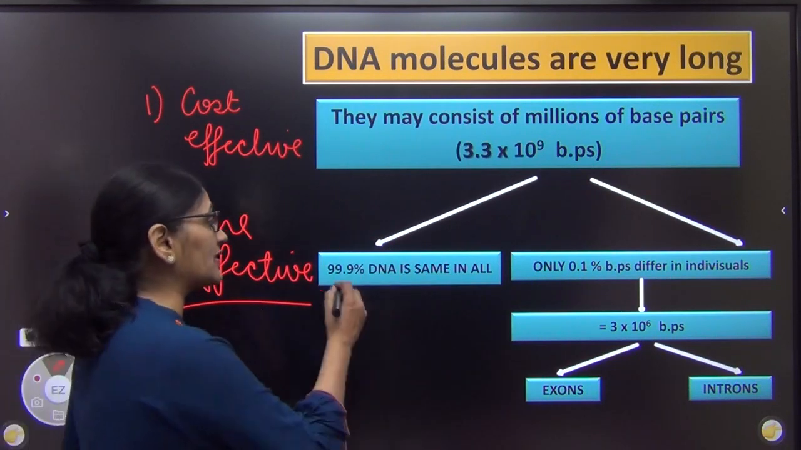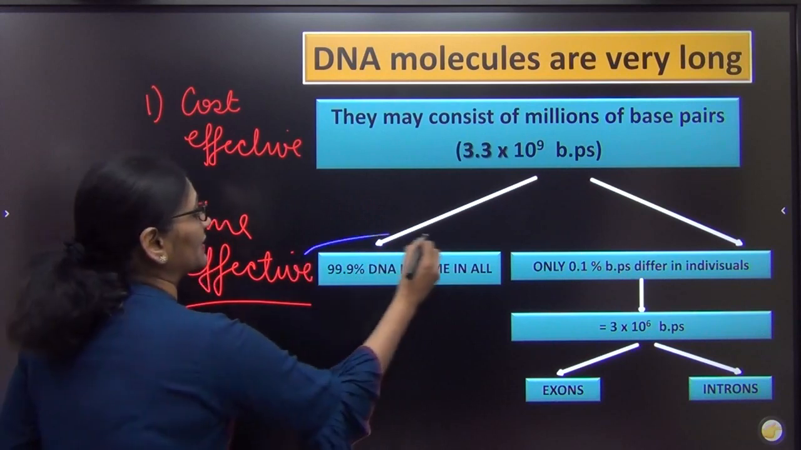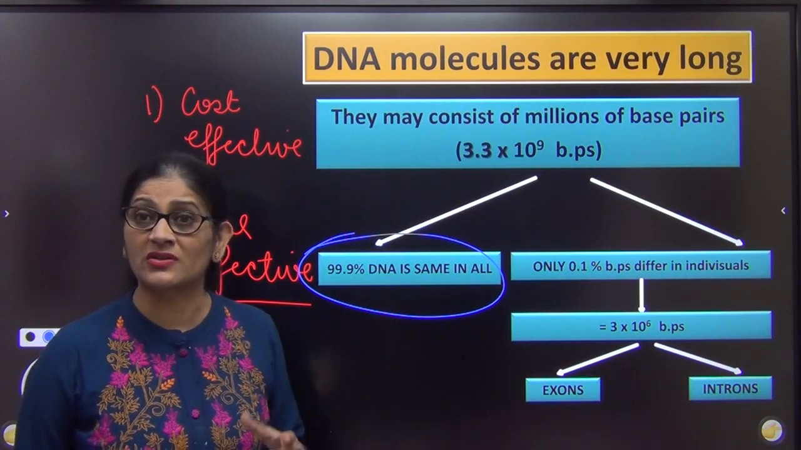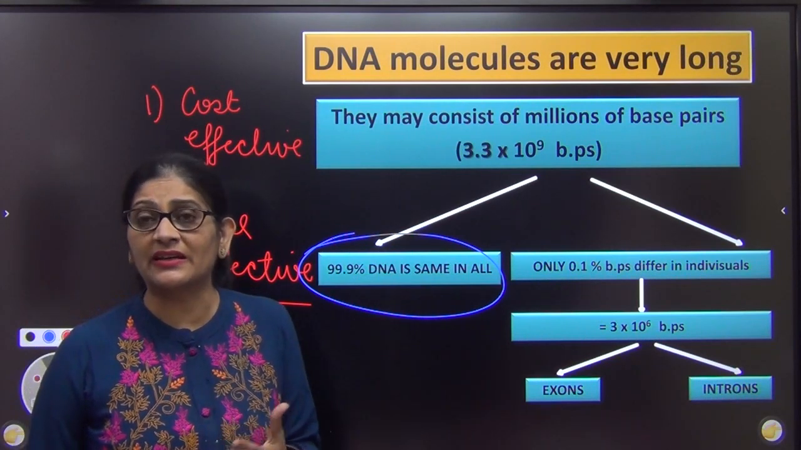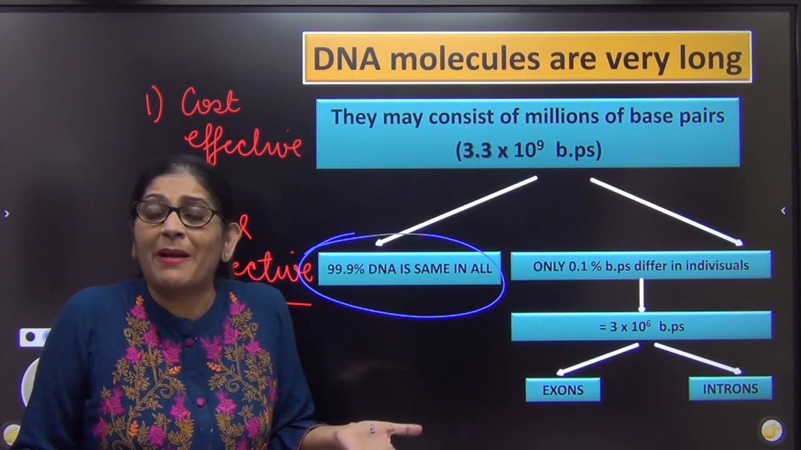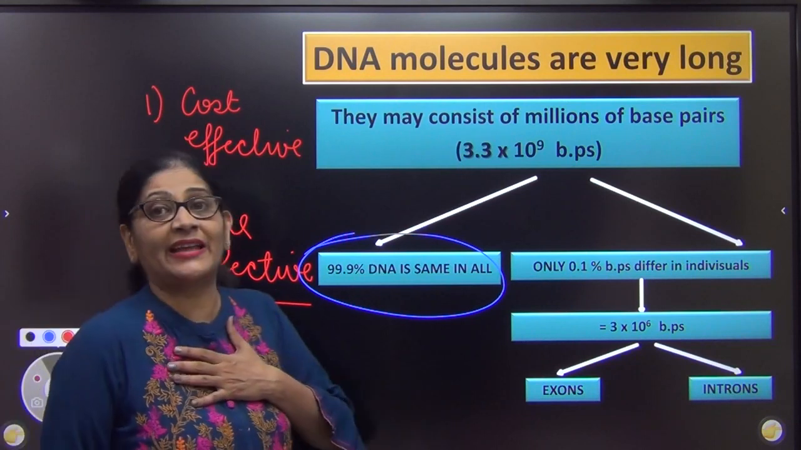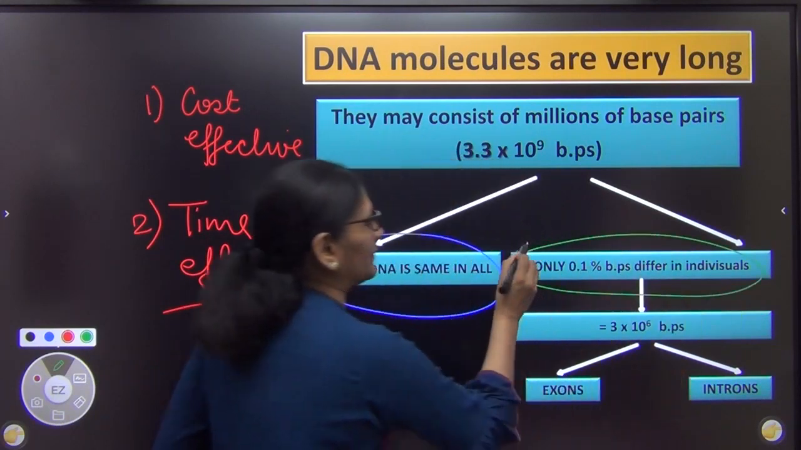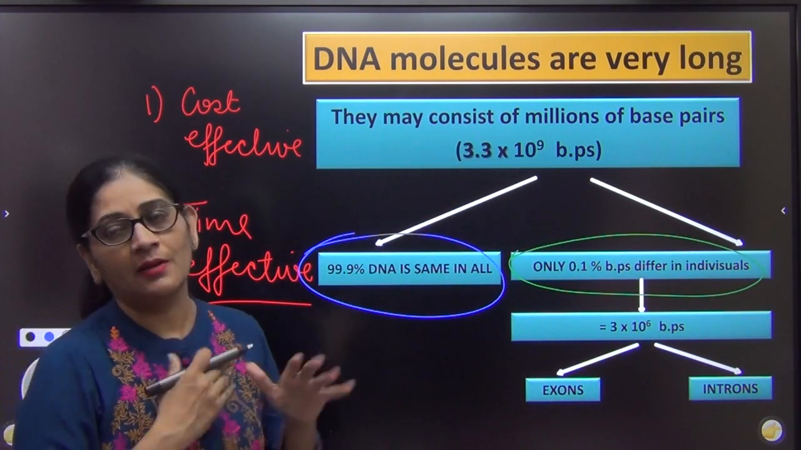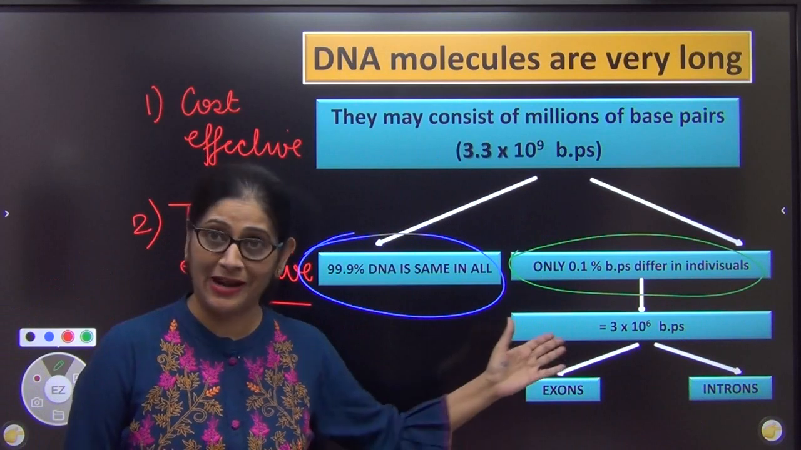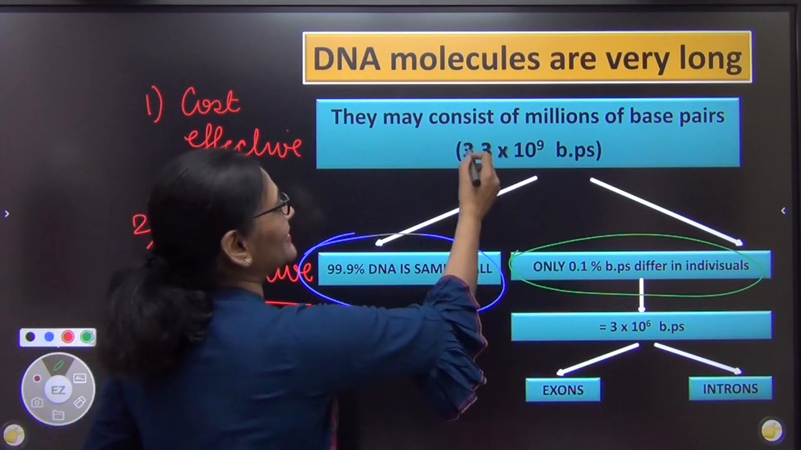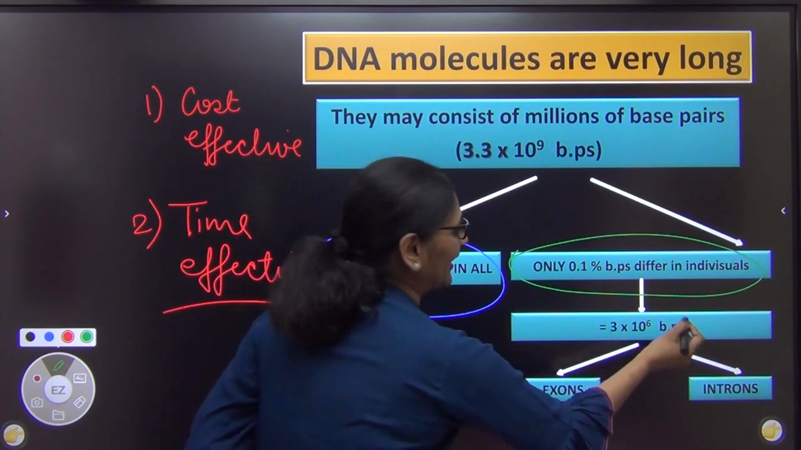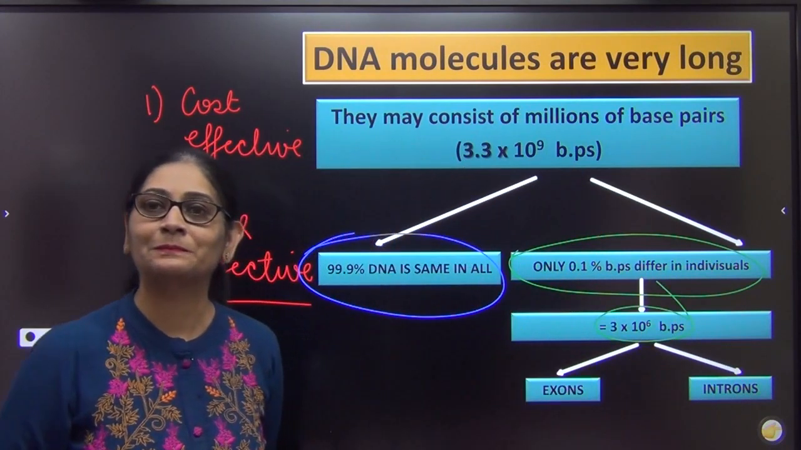So what we found was that 99.9% DNA is same in all individuals. It is exactly the same in all the individuals, right? So when 99.9% is exactly the same, what is the point matching those? So wow, that came as a relief. Now you have to work with only how much? Only 0.1%. We only have to find out that 0.1%. But now come to this, 0.1% of 3.3 into 10 to the power 9 bases comes to 3 into 10 to the power 6 bases.